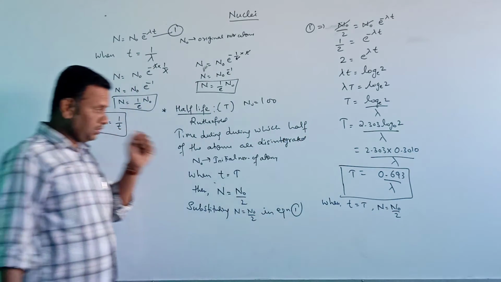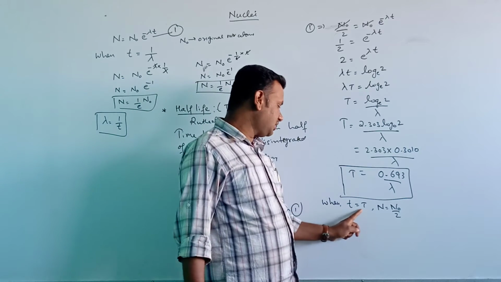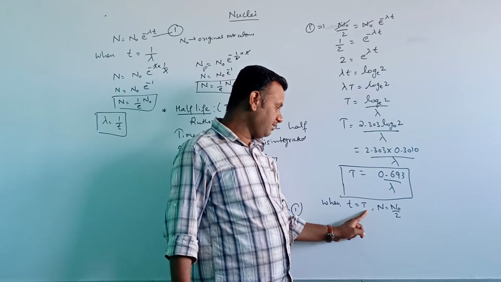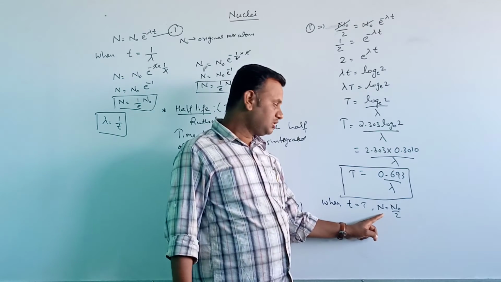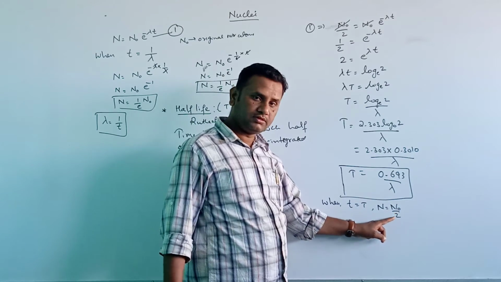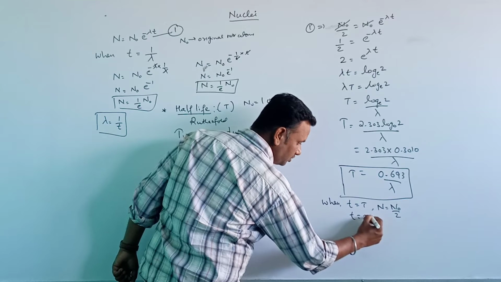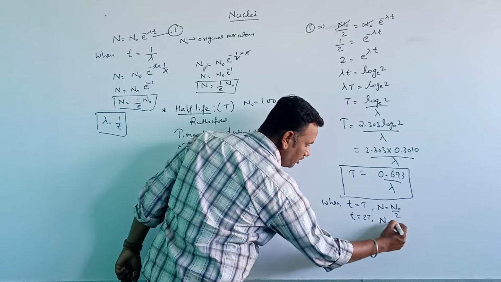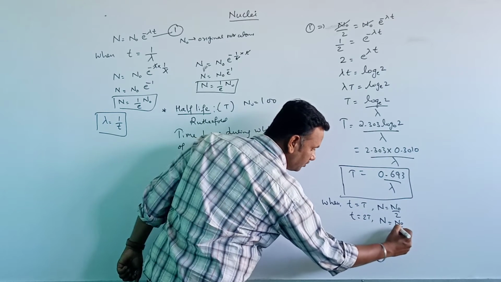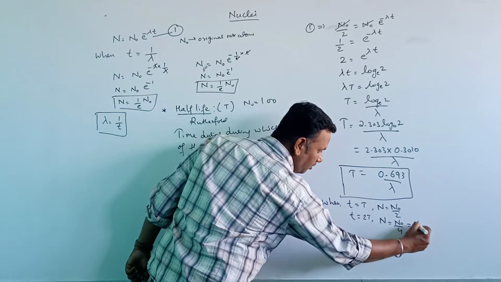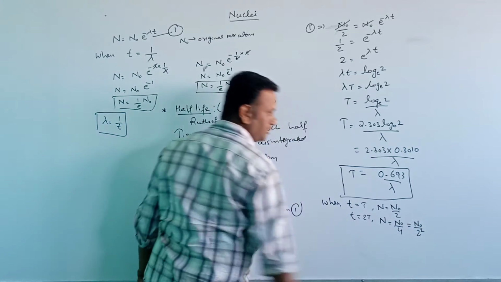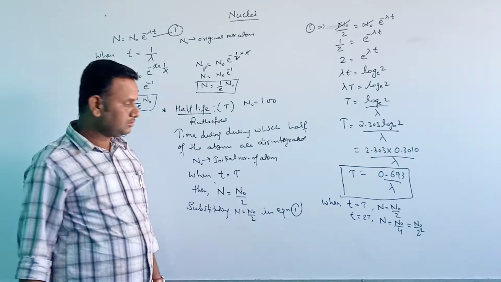When the time is equal to the half-life T, the number of atoms will be N0 by 2. Similarly, when t is equal to 2T, then N equals N0 divided by 4, that means N0 divided by 2 squared.